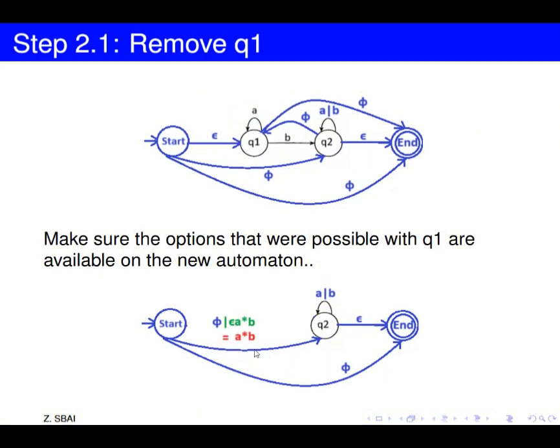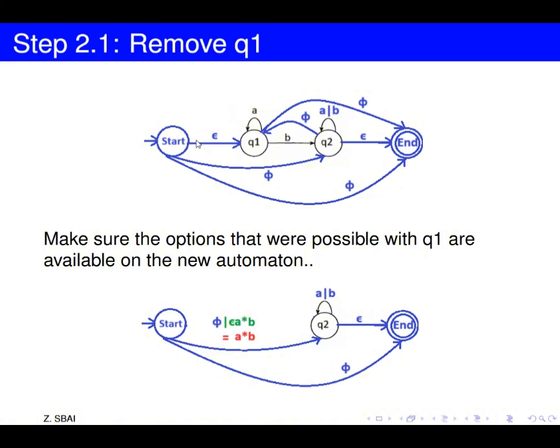Here the edge between start and Q2 will change. We will write the initial option that was already there between start and Q2. Here it's empty set, and we will add the other option. We write down here or, and write the option if we are going from start to Q2 through the state Q1.